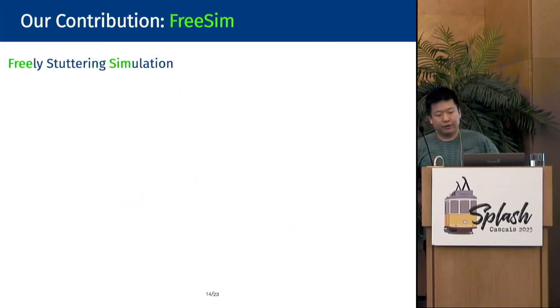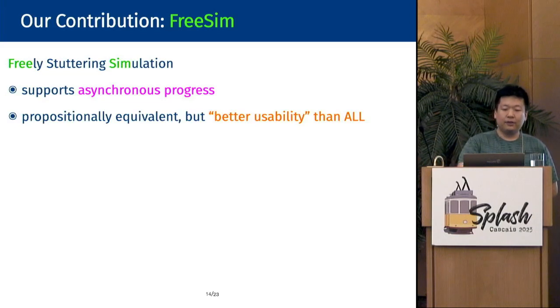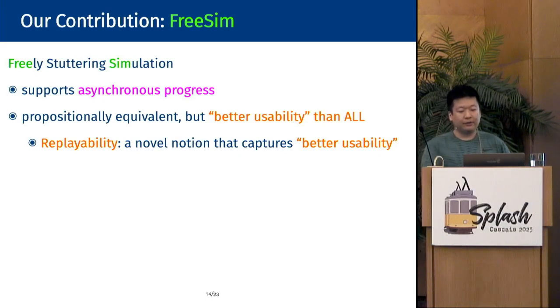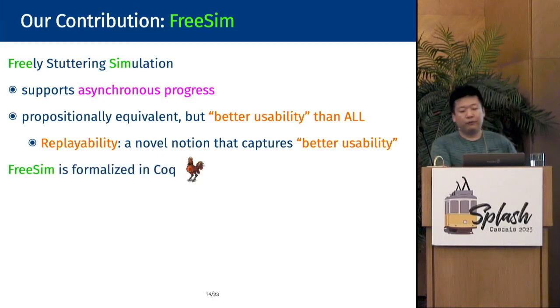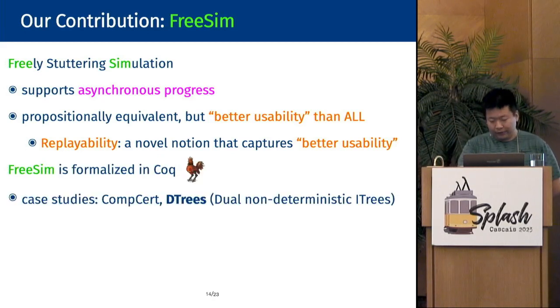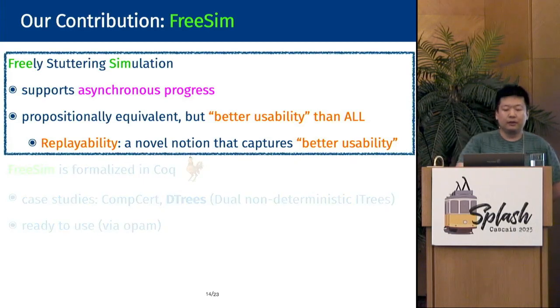This is the summary of our contributions. We developed FreeSim that allows asynchronous progress for the first time. FreeSim is propositionally equivalent to existing simulations, but it offers strictly better usability than all existing stuttering simulations that we know of. To objectively compare the usability of these different techniques, we have devised an interesting notion called replayability. Our theory is fully formalized in Coq, and we evaluate FreeSim through various challenging case studies, including extending the ITrees library with dual nondeterminism. FreeSim is ready to use and is available in OPAM. In the rest of the talk, I will explain the upper two points further.